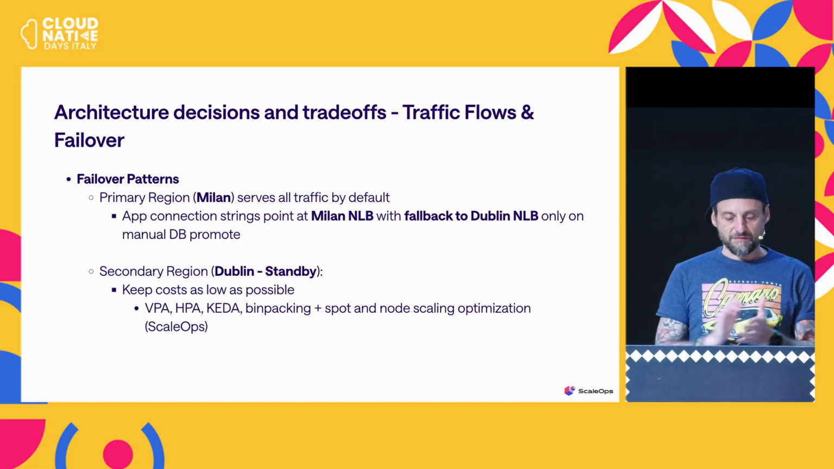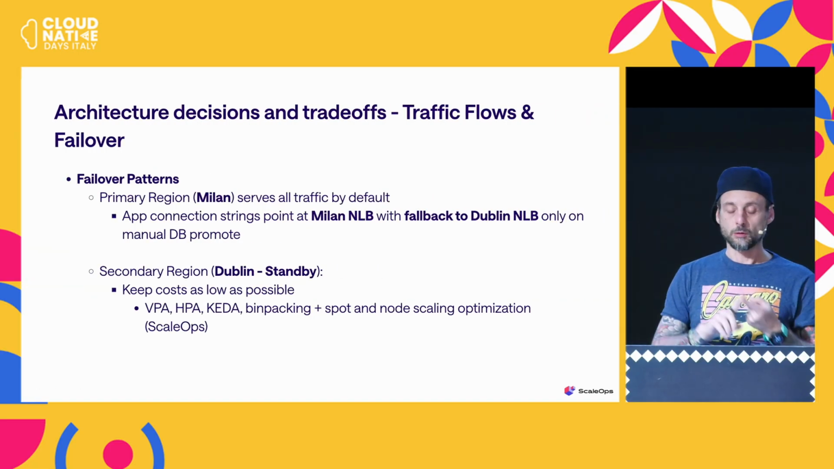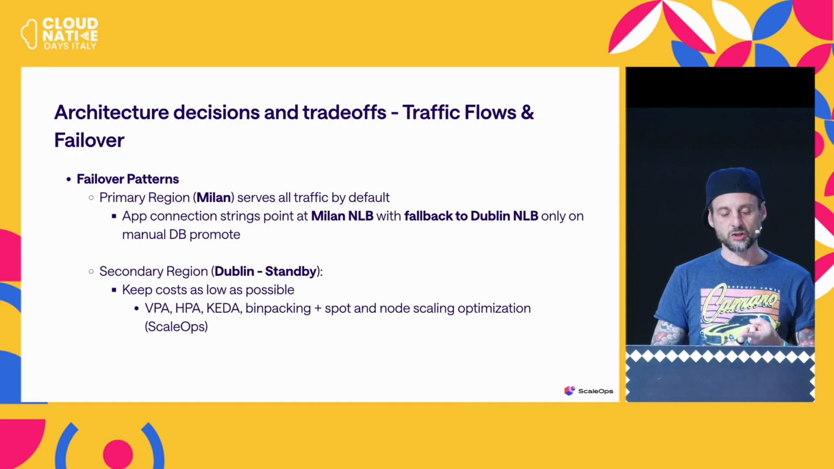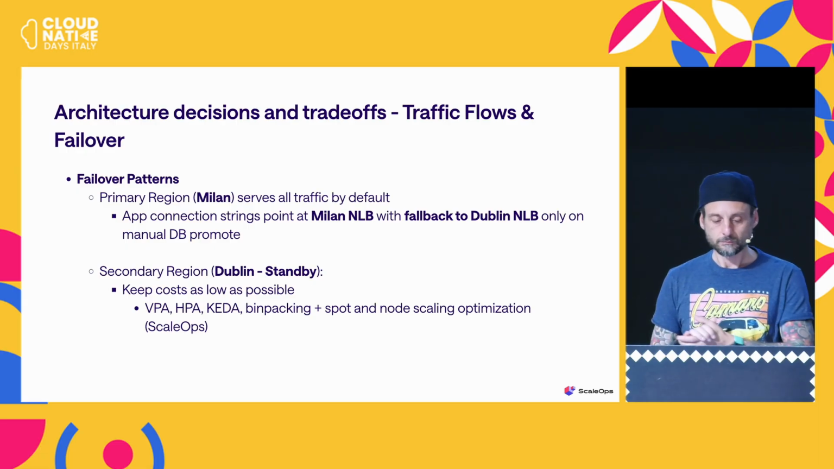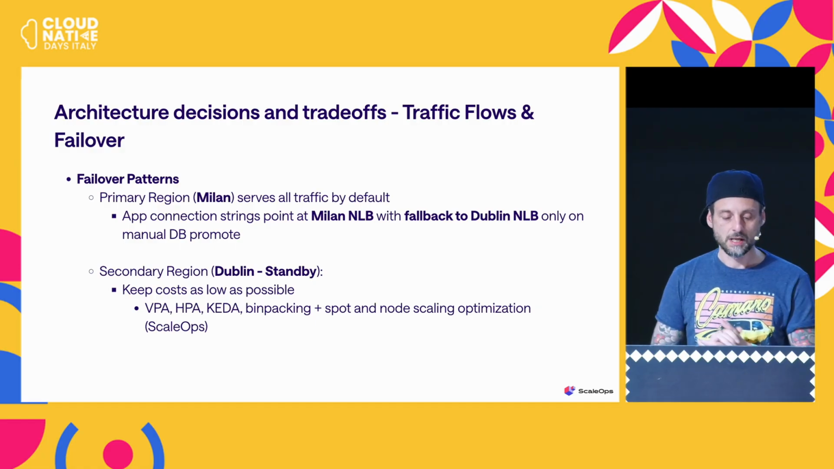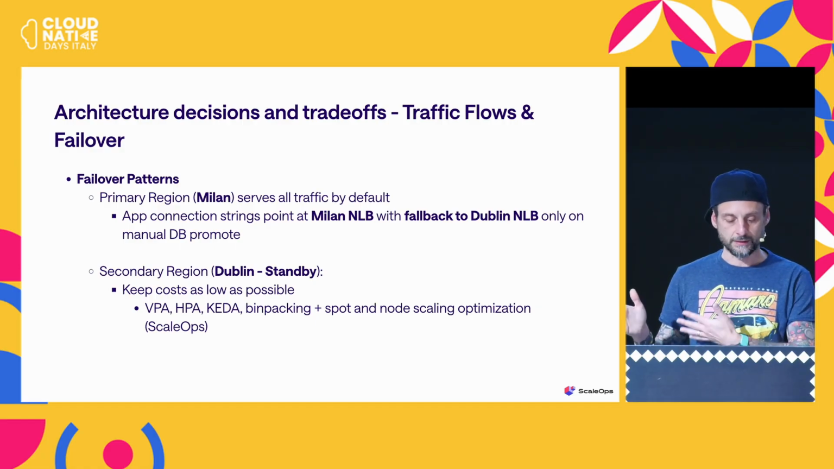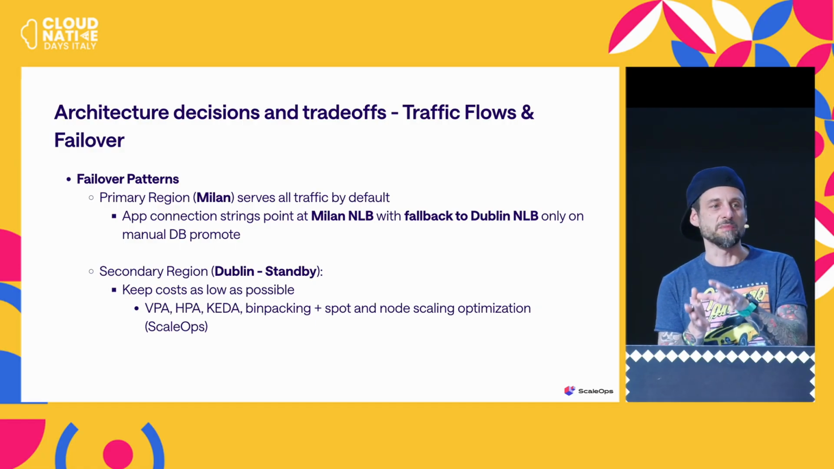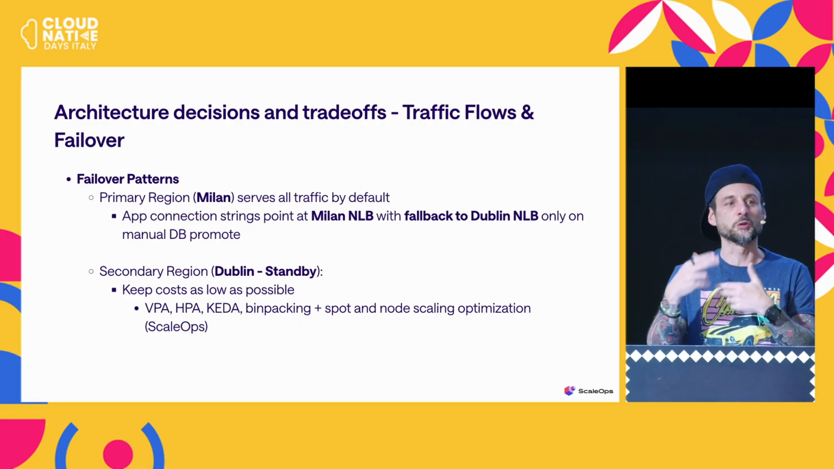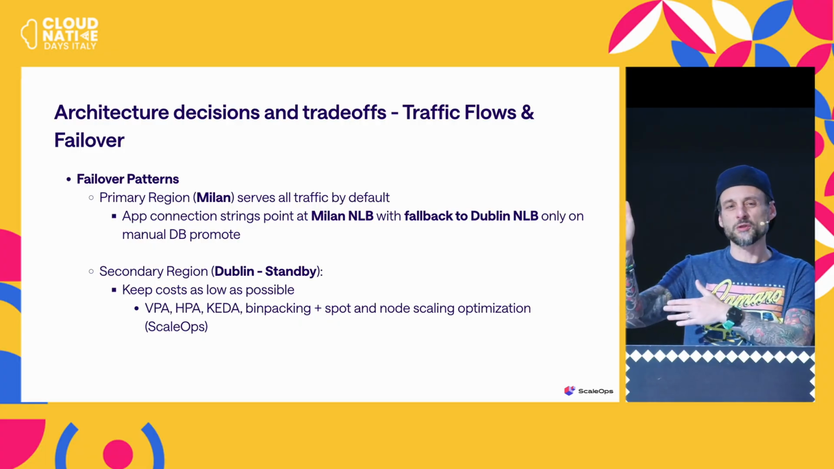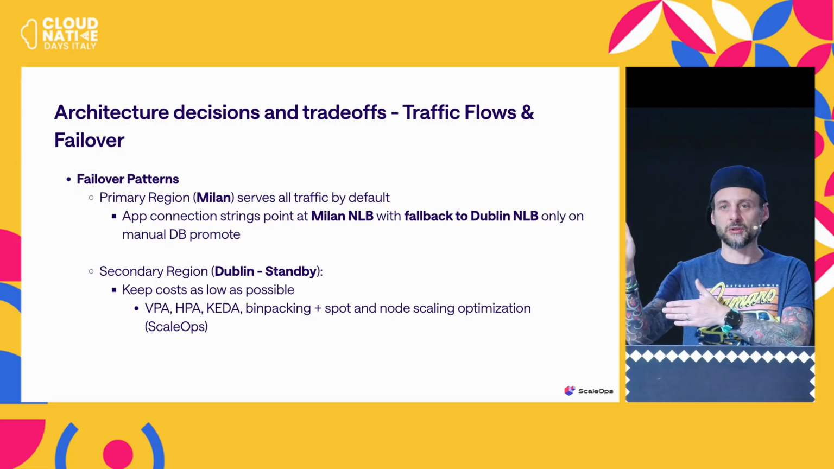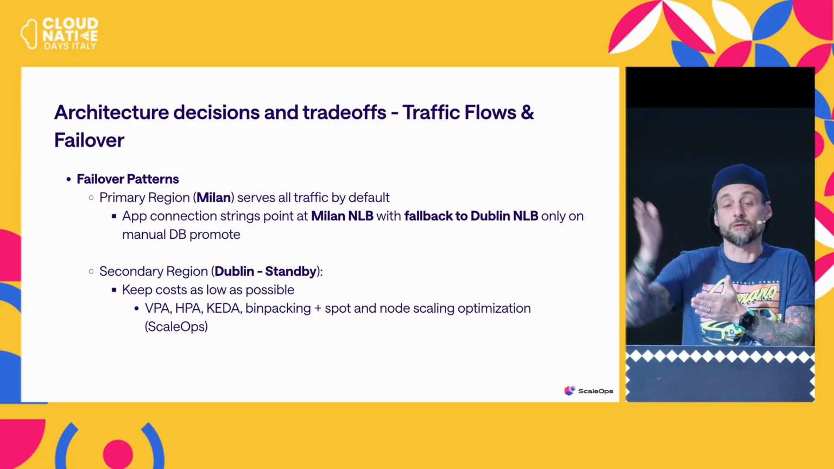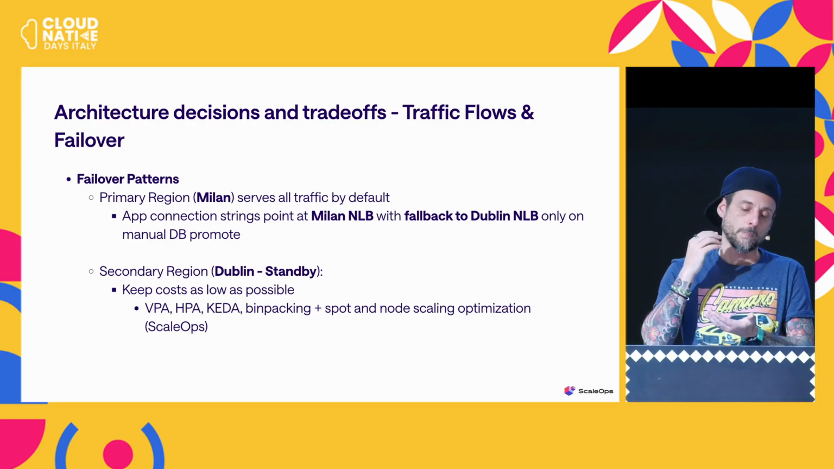Okay, so this is basically what I've mentioned, just to go through it. So the failover pattern: the primary region serves all the traffic by default. The app connection strings point at the Milan NLB with fallback to the Dublin NLB, which can be promoted as well. The secondary region, so Dublin, you also want to keep the cost minimum. So this is where you want something a bit automatic. You don't want to run the front end there by default, because normally you should never go there, except if you have an issue.